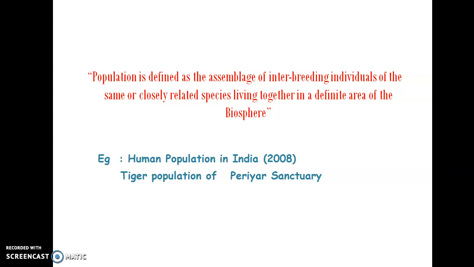Or more clearly, population is nothing but a group of similar or closely related individuals which come under one species or the same species. For example, human population consisting of only Homo sapiens. In Periyar Sanctuary, we can see different kinds of animals. If we are taking only the population of tiger, we can say that it is a tiger population, a population of tiger only.